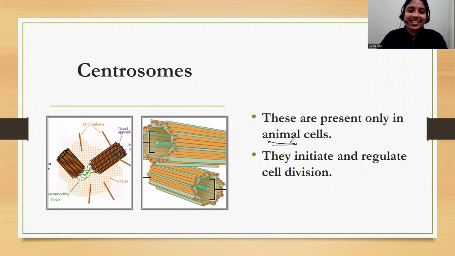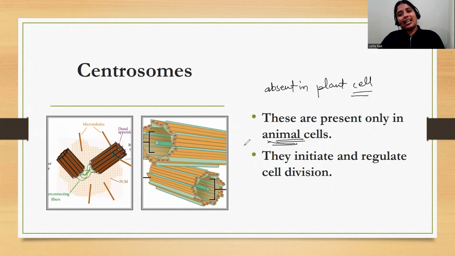Till now, all the things we were discussing were present only in plant cells. So one more point of difference: centrosomes are present only in animal cells and they are absent in plant cells. So you can add this point in the difference between plant cell and animal cell.